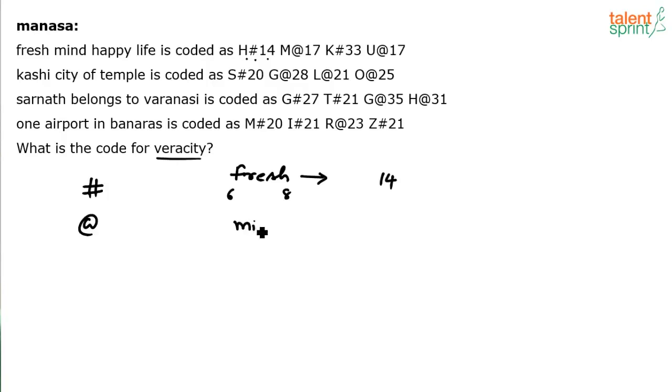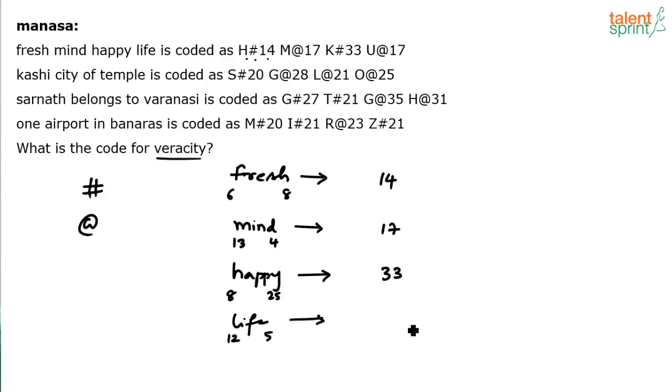Similarly, if you look at the word mind, the first letter M is 13th in the English alphabet. The letter D is 4th. 13 plus 4 results in 17. The word happy, H is 8th, Y is 25. The sum of these two results in 33. And if you look at life, L is 12, E is 5. The sum results in 17. I hope all of you have understood the logic behind the numbers here. It is nothing but the sum of the first letter's and the last letter's numerical positions.